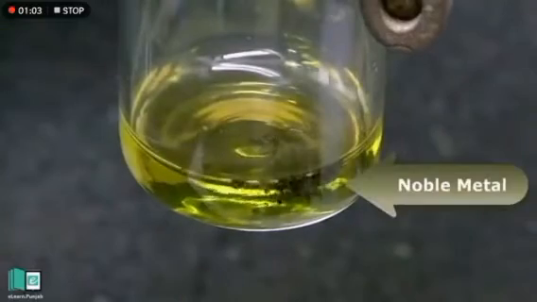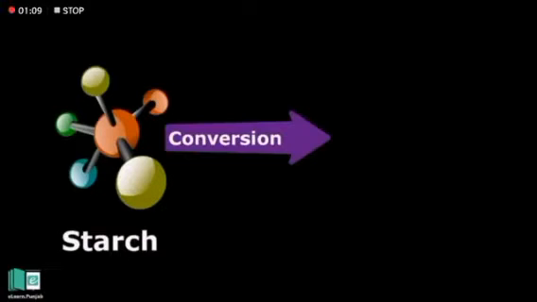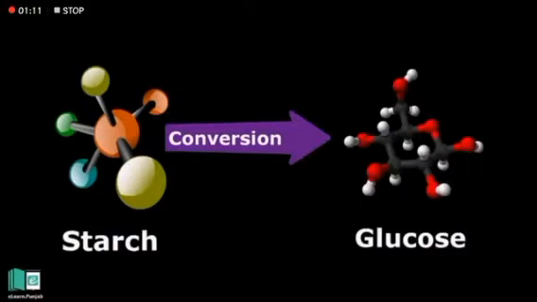You can see that gold is being dissolved in aqua regia. Otherwise gold cannot dissolve. Hydrochloric acid can also be used to convert starch into glucose.